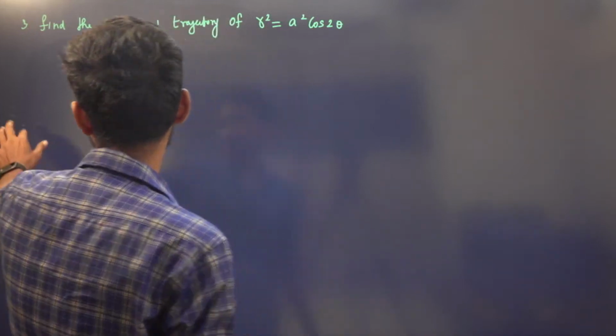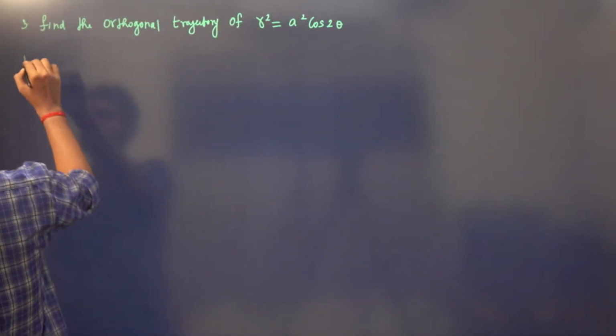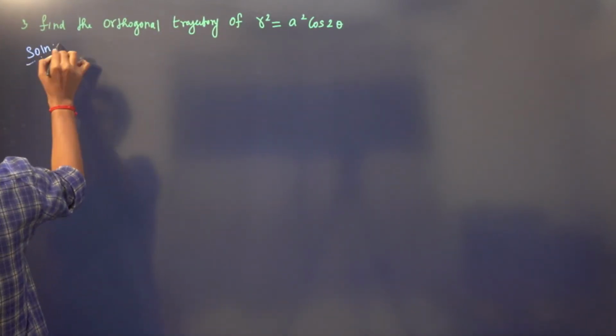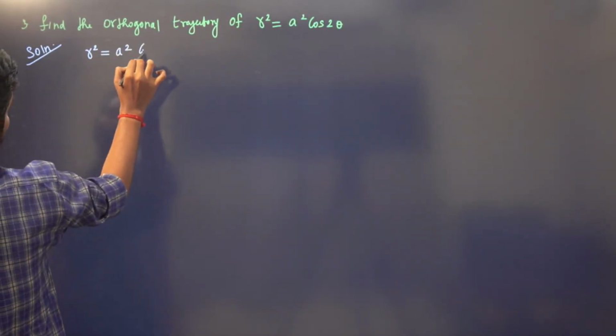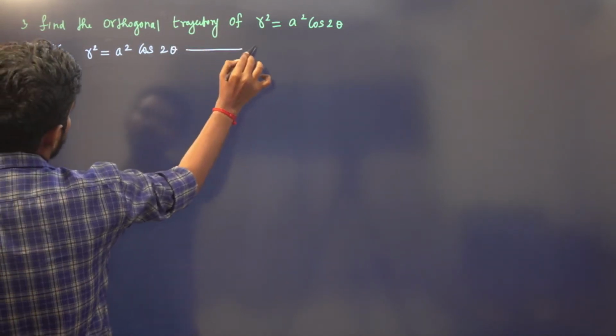Okay, so we'll do this. So we have r square is equal to a square cos 2 theta.